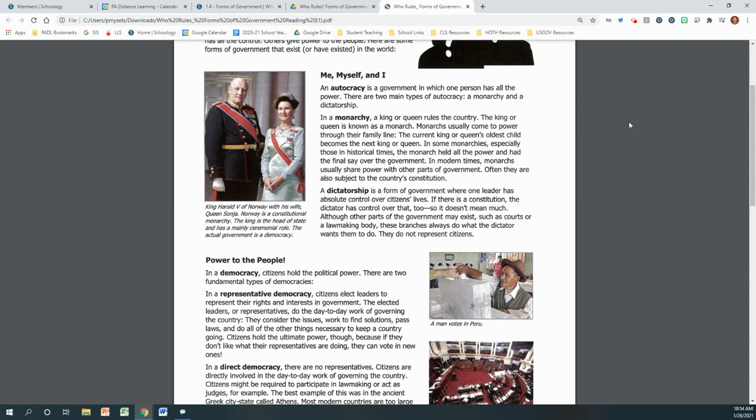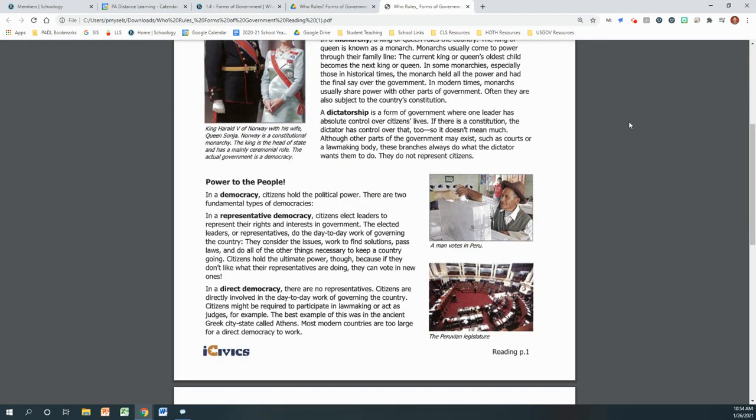A dictatorship is a form of government where one leader has absolute control over citizens' lives. If there is a constitution, the dictator has control over that too, so it doesn't mean much. Although other parts of the government may exist, such as courts or a lawmaking body, these branches always do what the dictator wants them to do. They do not represent citizens.